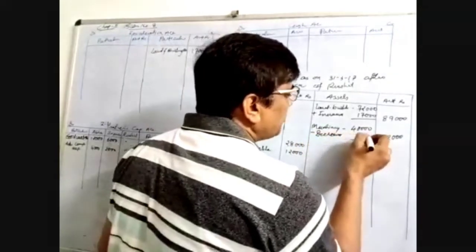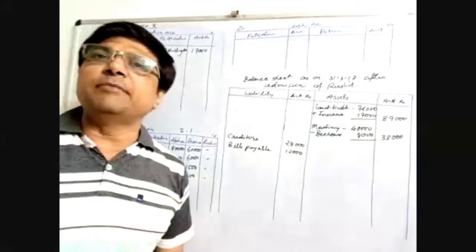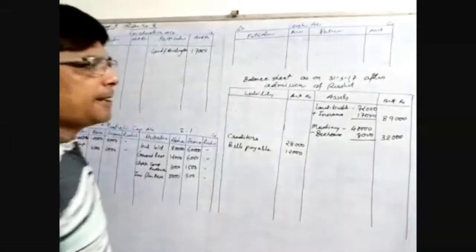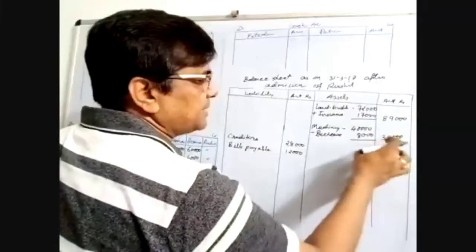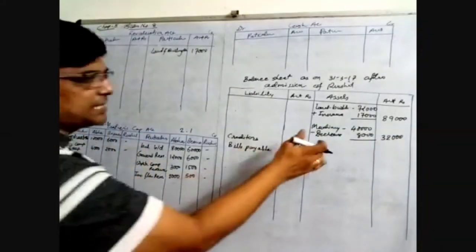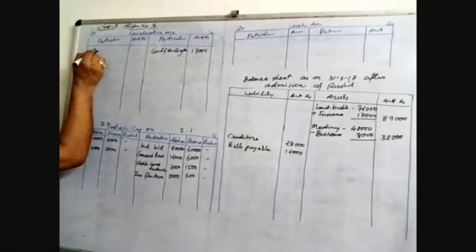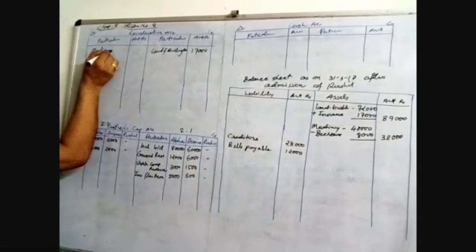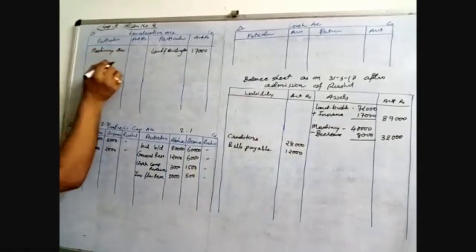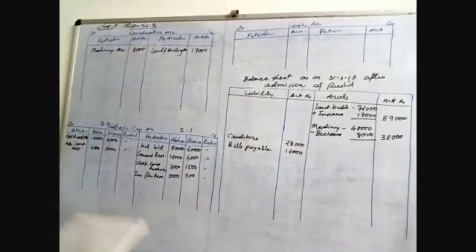It's 8,000 rupees decreased. From 40,000 you have to decrease up to 32,000. Then 8,000 rupees you have to decrease. Now 8,000 rupees machinery. Decrease of the machinery is a loss. So write down revaluation account debit side. Machinery account 8,000 rupees. Revaluation account debited to machinery account.